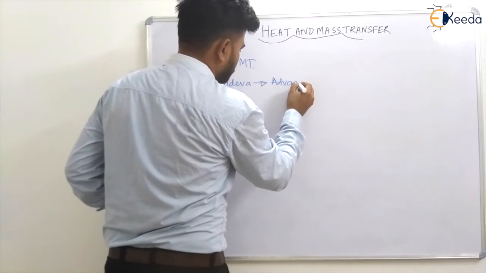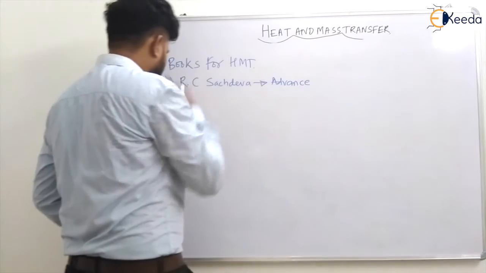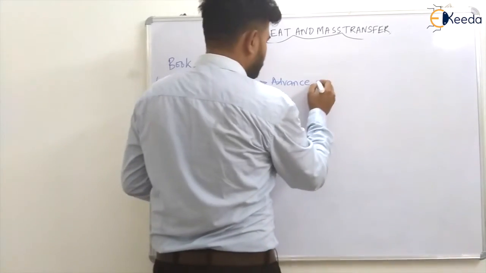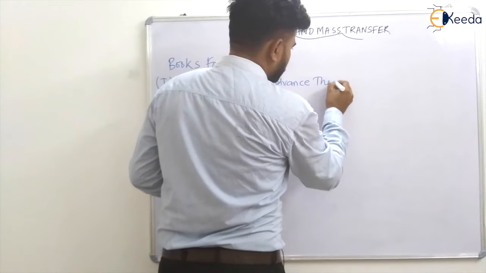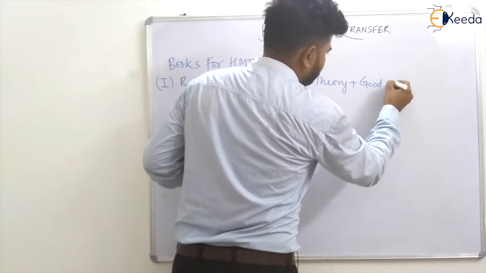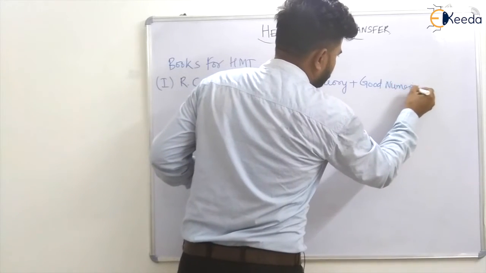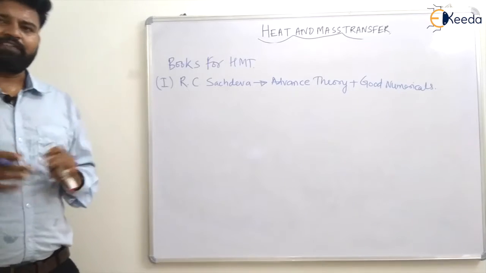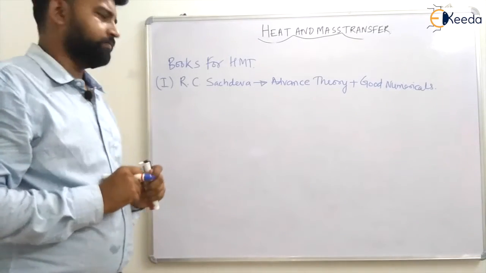Advanced, I mean, if you have studied or gone through the subject, then you must go for this book only. Advanced theory plus good numericals. And being a mechanical engineer, the language is quite good.